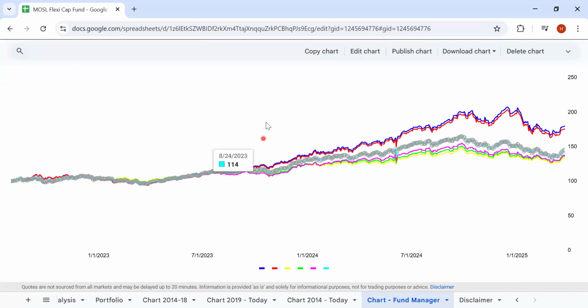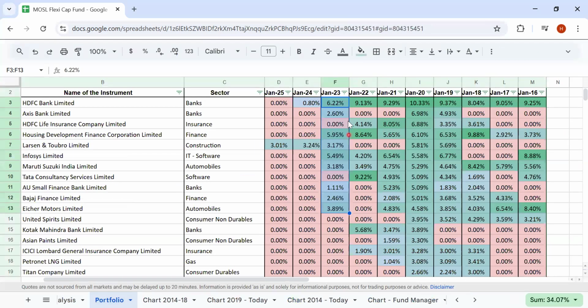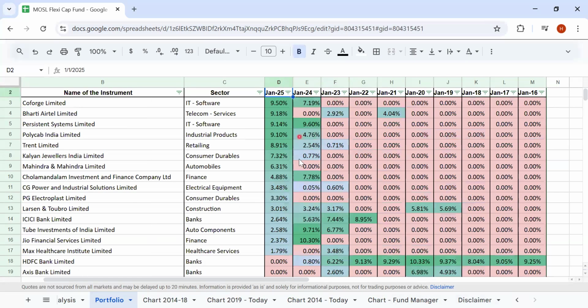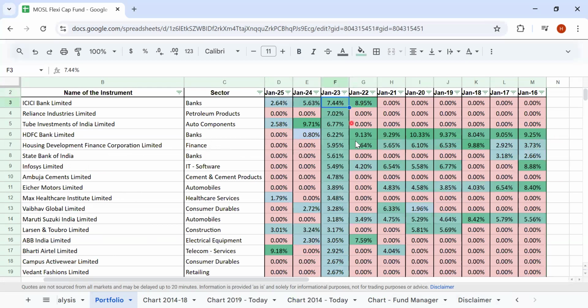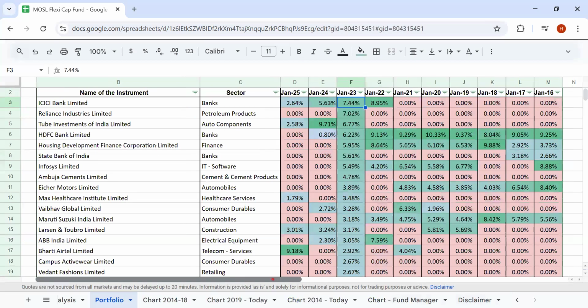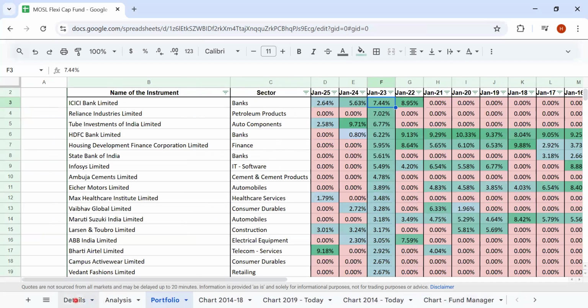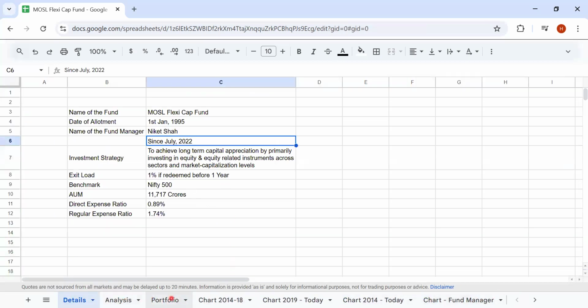Till 2023, probably there weren't many changes in the fund's performance. From 2023 onwards, you can see a wide divergence. From 2022 to 2023, there was a huge amount of change, right? So maybe the fund manager has been changing a lot of stuff, and accordingly he is getting the results. Let's just look at this one, right? From 22 July is when he joined.